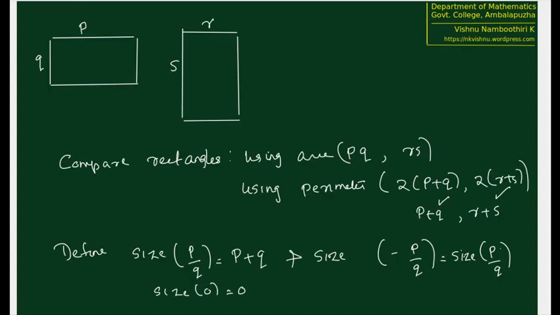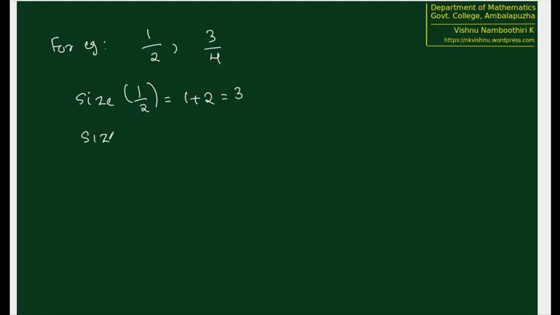So how do we make a comparison using this size? For example, 1 by 2 and 3 by 4. Size of 1 by 2 equals 1 plus 2 equals 3, and size of 3 by 4 equals 3 plus 4 equals 7.